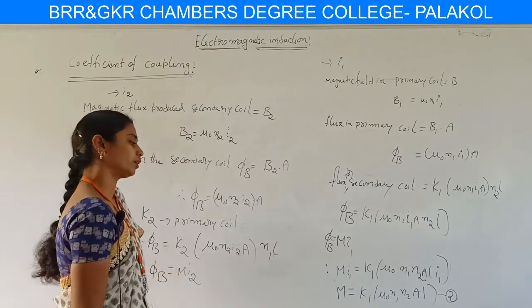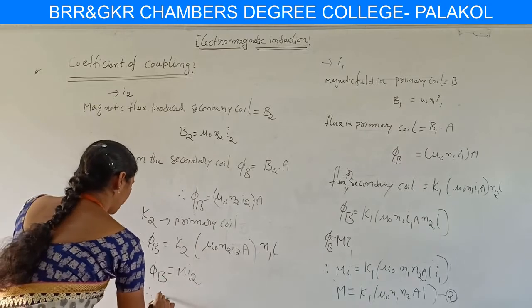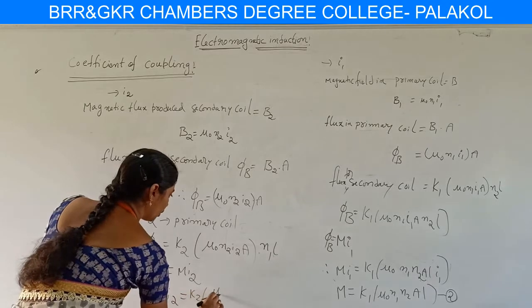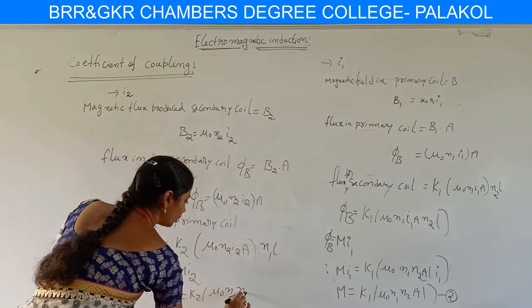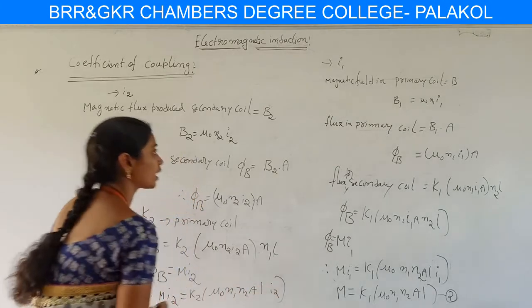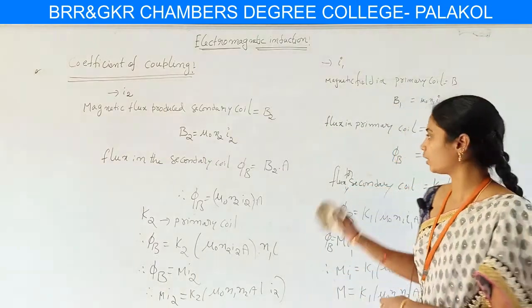Then equating these two equations, we have M I2 is equal to K2 into mu naught N1 N2 AL into I2. By cancelling I2 on both sides, we have the M value.